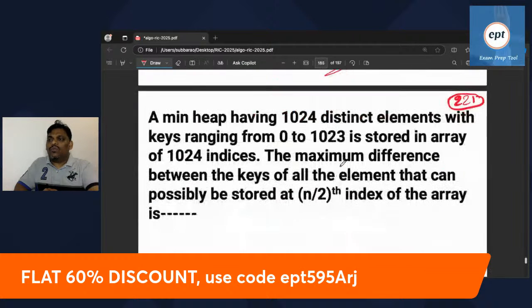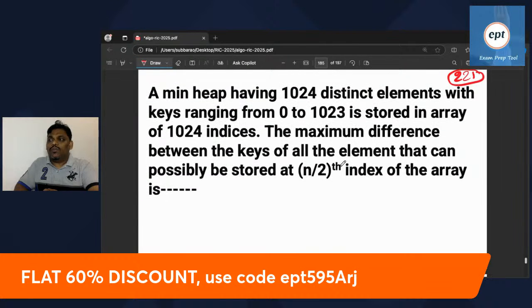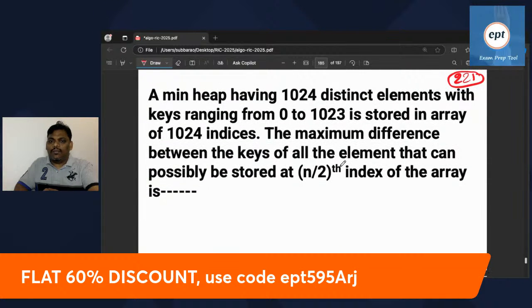Let's go to the next problem. Can you see this one? Problem number 221. Try now. What is the answer for this?